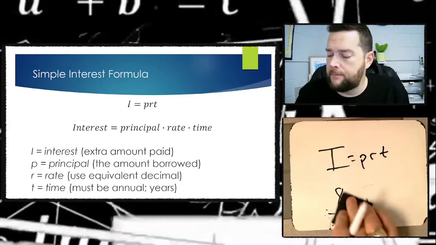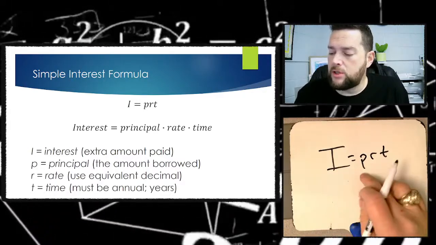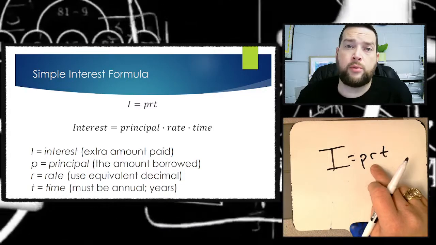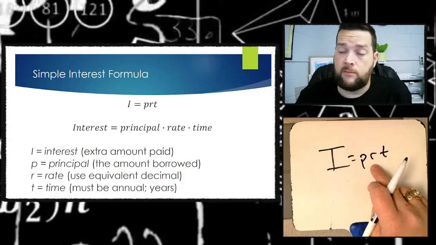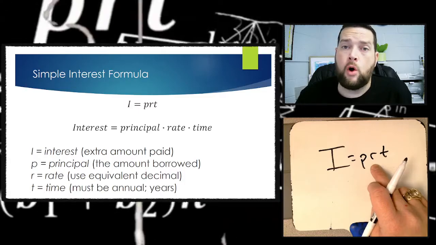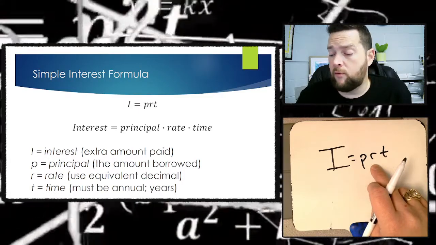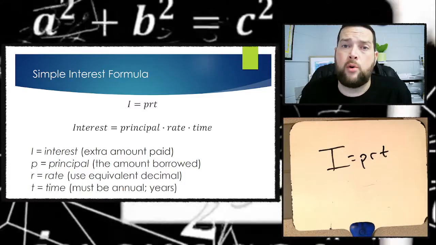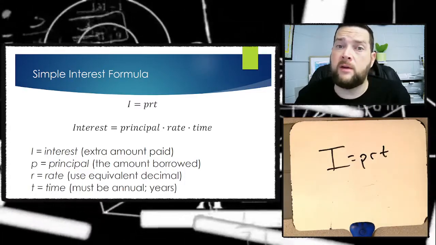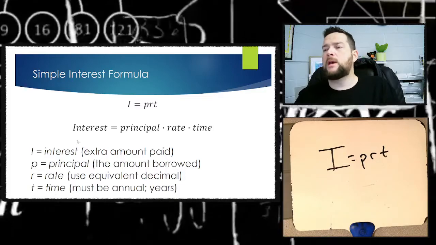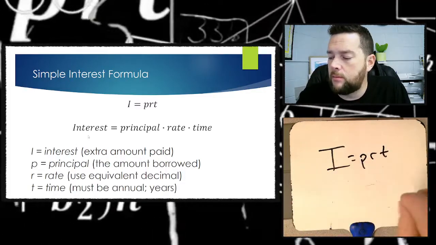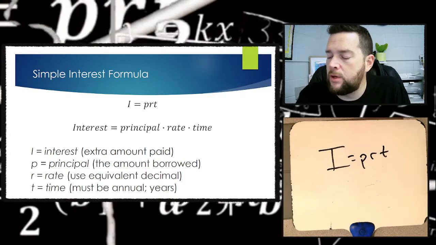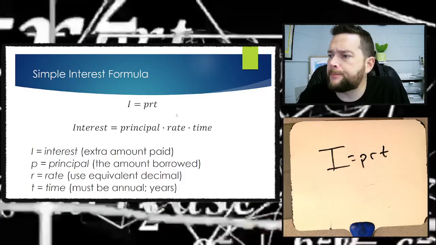So again, principal is the original amount of the loan, rate is the percent rate of the interest, and you always want to convert that to a decimal before you put it in for R. And T stands for time, and you always want to put it in as years. So if you're given something other than years, you need to convert that to years before you put it in for the T.